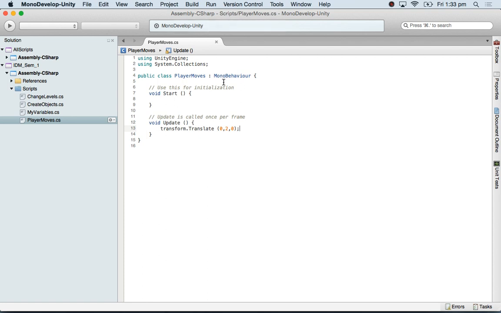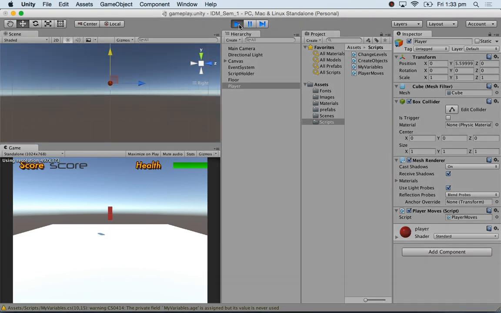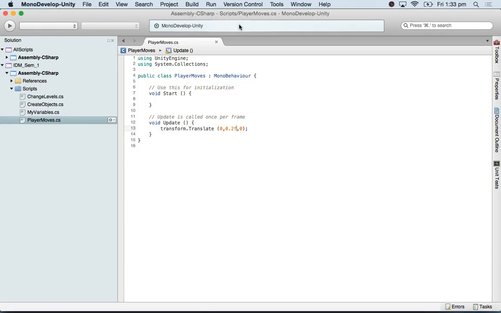Cool. If I say 0.2 now, because that's a decimal, I must say f, floating point. Now see this. It goes more slowly. If I divide it by 10, it goes more slowly, right? So this is cool. Okay.